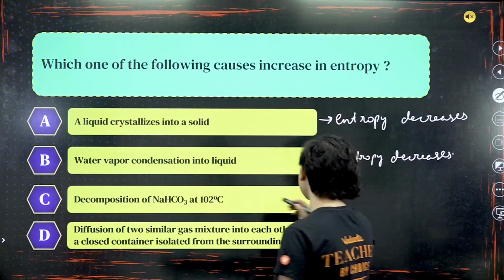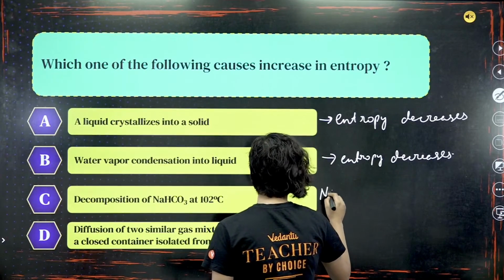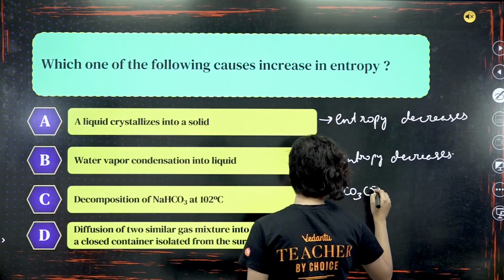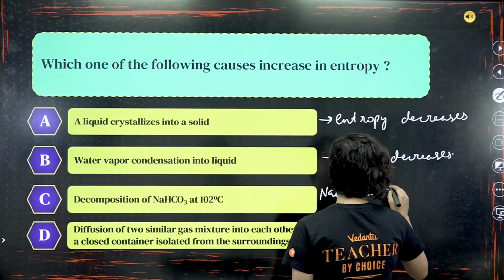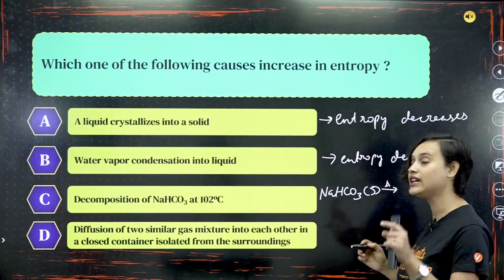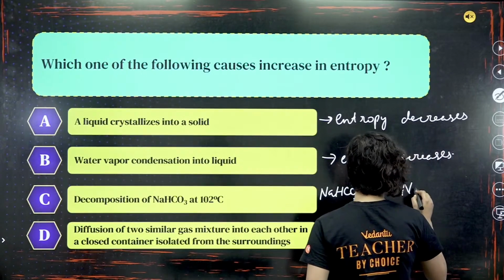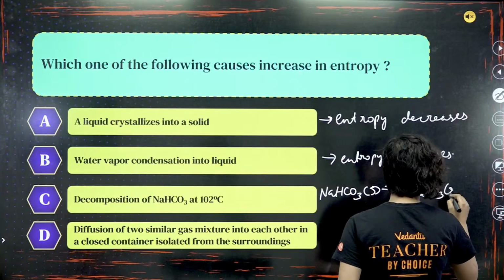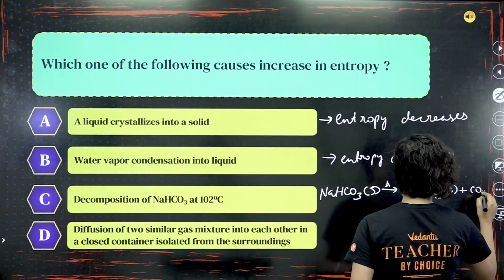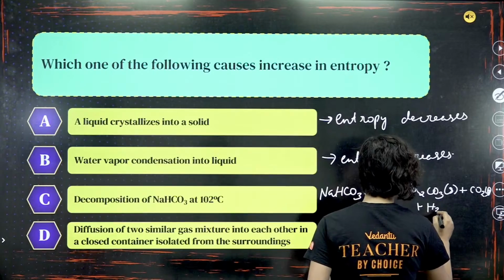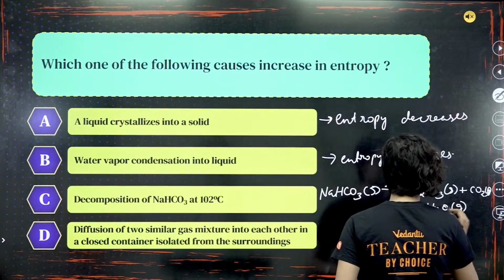Okay, NaHCO3 at 102 degrees Celsius, decomposition of NaHCO3. What will happen here? See. So basically NaHCO3, this is in solid state, right? This you are decomposing with heat, right? So basically it will go to Na2CO3. This will be in solid form, plus CO2 will be in gaseous form, plus H2O will also be in gaseous form, my dear student.